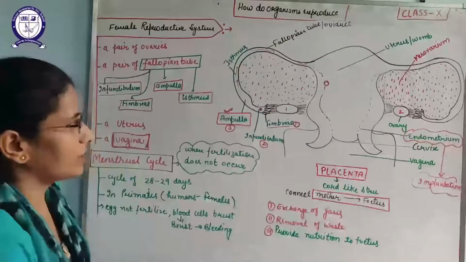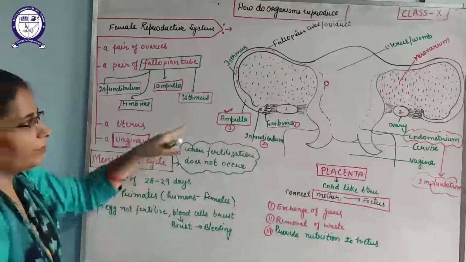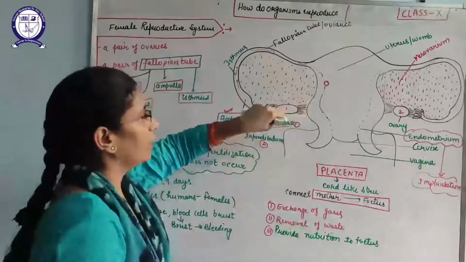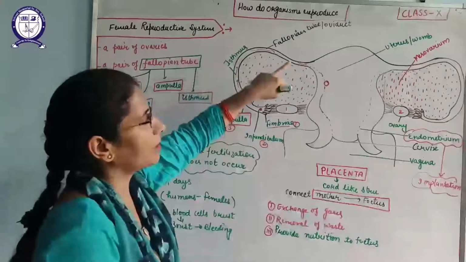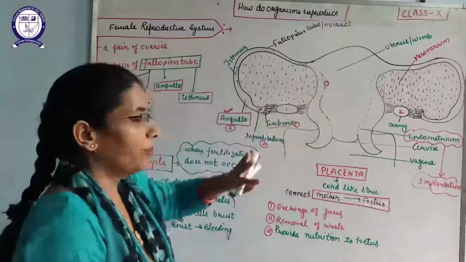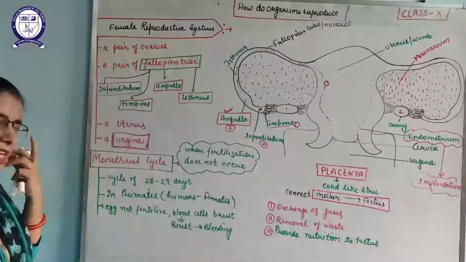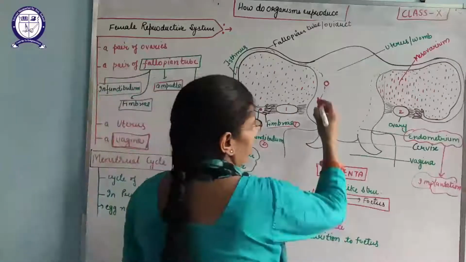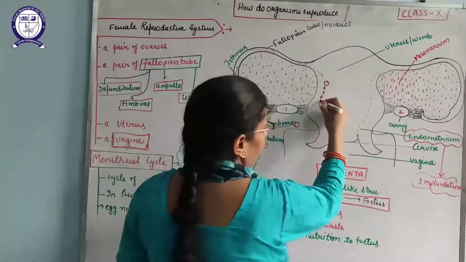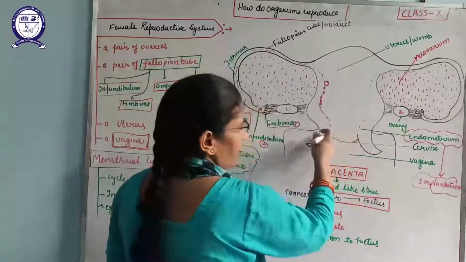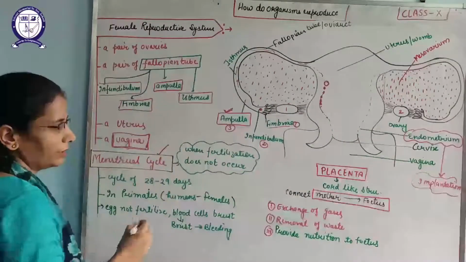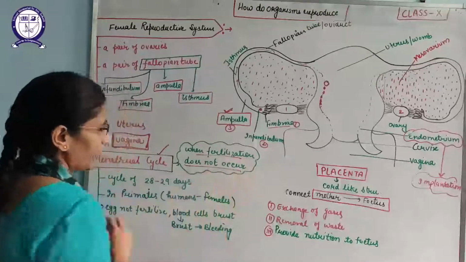But the question arises, what would happen if egg and sperm do not fertilize here? I have told you when fertilization will take place. After that, the blastocyst comes and attaches here. But what would happen if fertilization does not take place? Yes, if fertilization does not take place, the blood cells that are deposited here will burst and be released in the form of bleeding. That is known as the menstrual cycle, when fertilization does not take place.